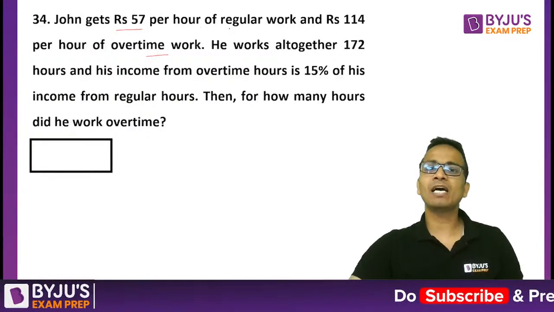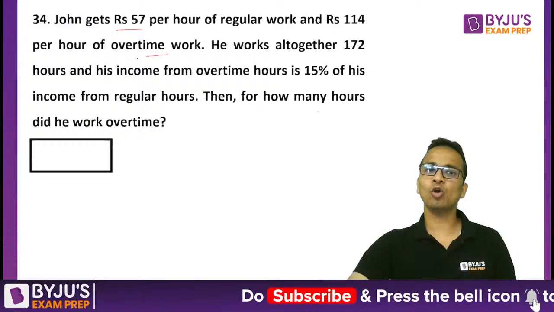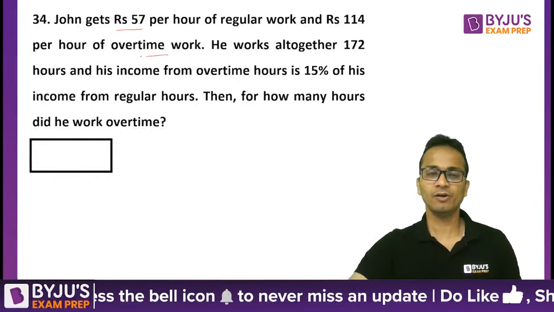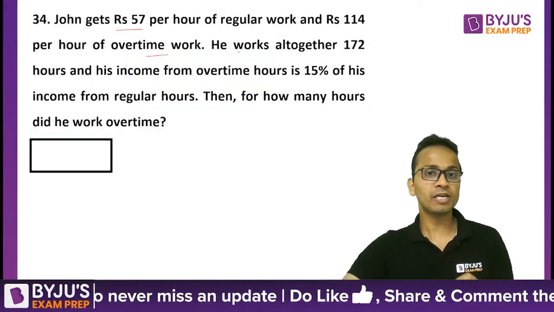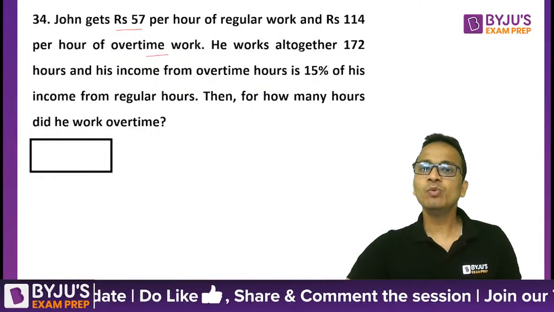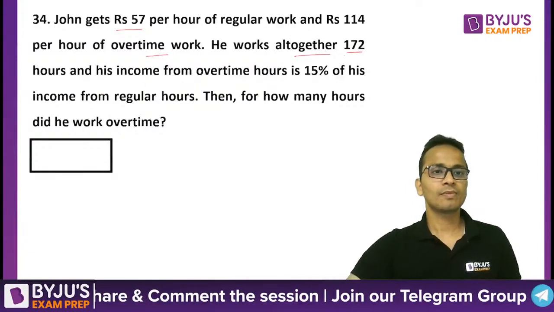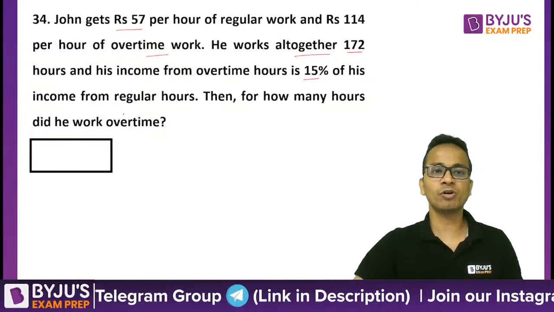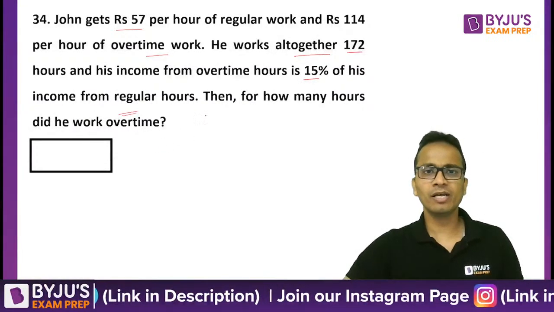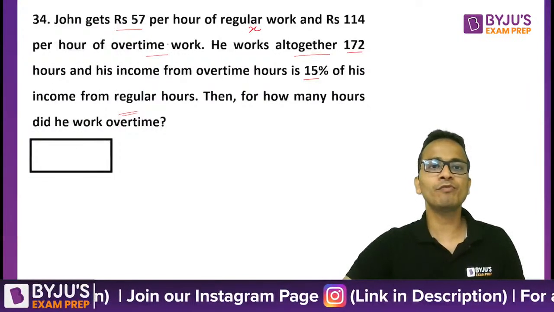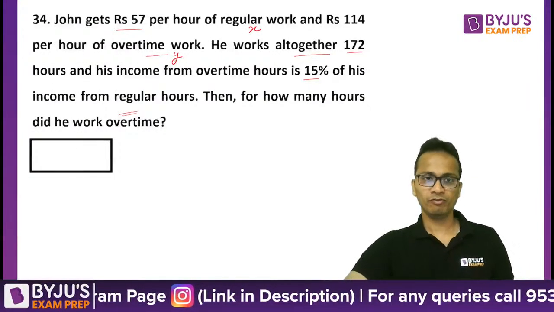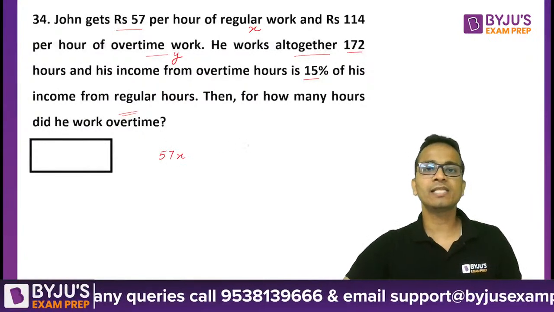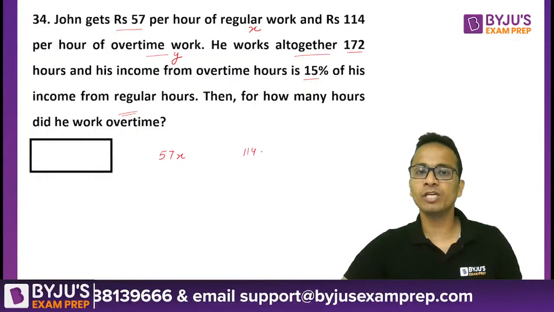So he gets 57 per hour for regular work and 114 for overtime. You can see 114 is exactly double of 57. Okay, you can use this particular thing to your advantage. He works altogether 72 hours and his income from overtime hours is 15% of his income from regular hours. So let's say the number of regular hours is X and the number of overtime hours is Y. Fine. Now his income from regular hours will be 57X and his income from overtime hours will be 114Y.